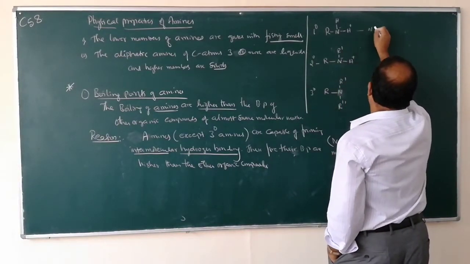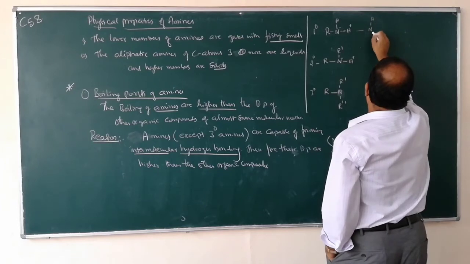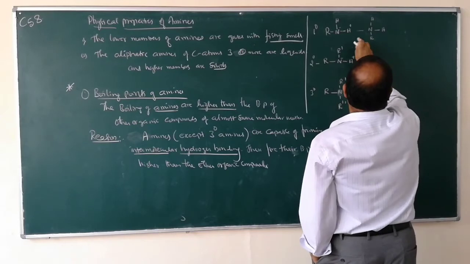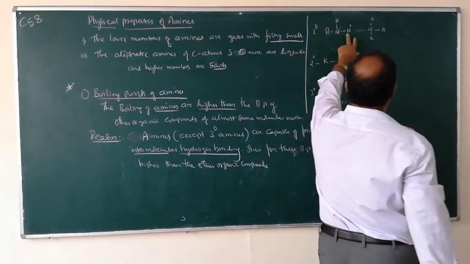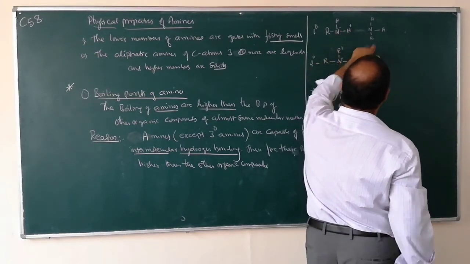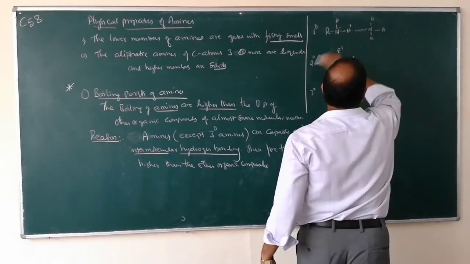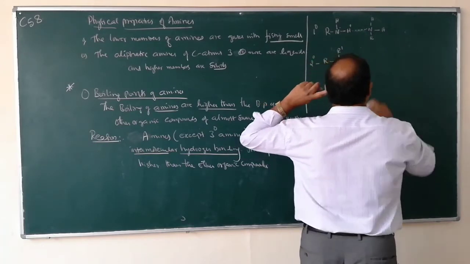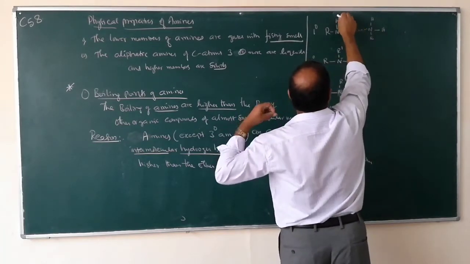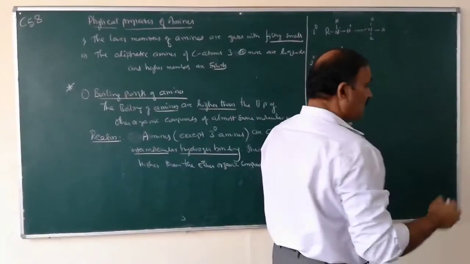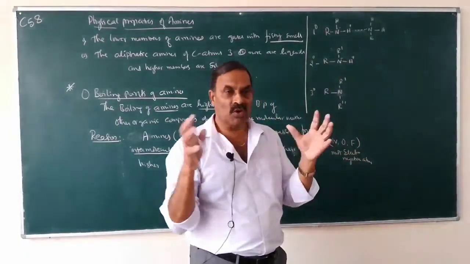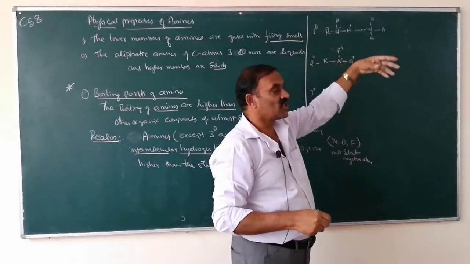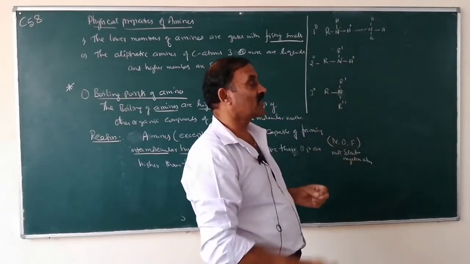This hydrogen atom of one amine is associated with the nitrogen atom of another amine. This is what is known as hydrogen bonding. Similarly, this hydrogen atom combines with another molecule of amine. As a result, the molecules associate. Molecules will join with each other and form a cluster.